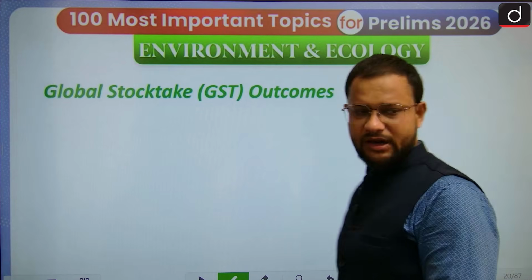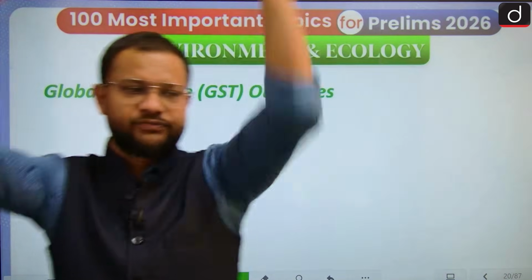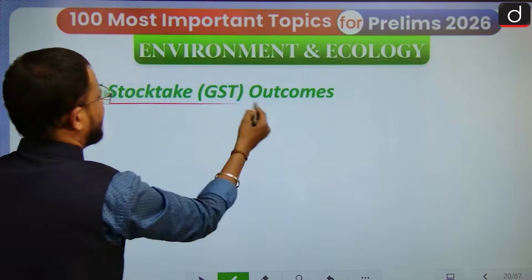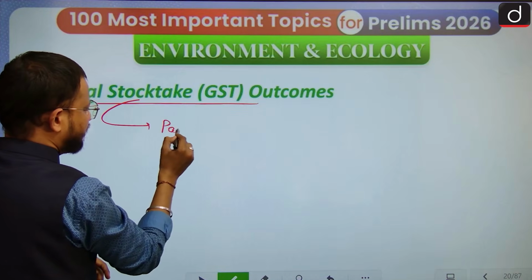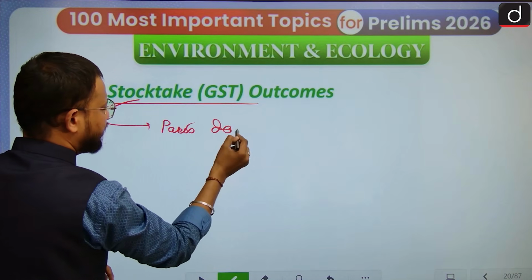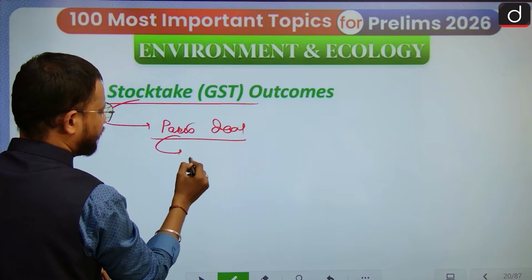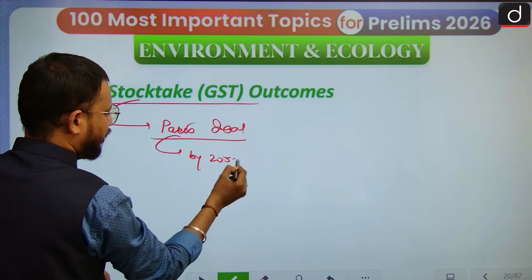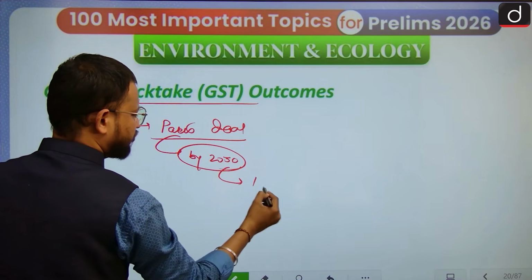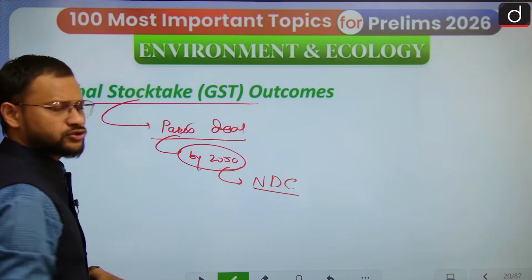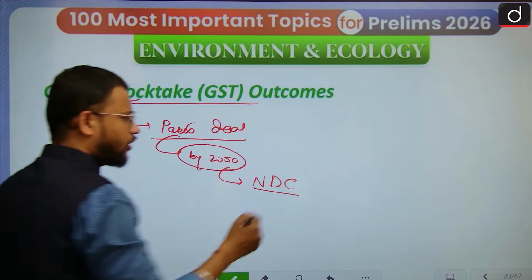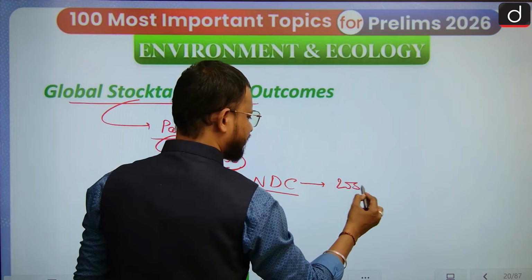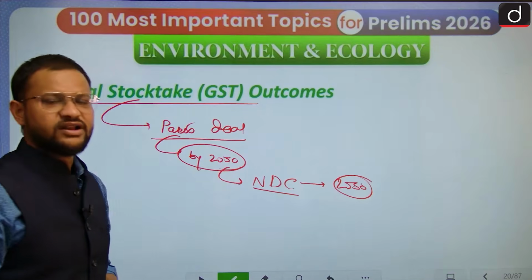Then the global stocktake mechanism. Now what does global stocktake mechanism mean? See, under the Paris deal, we have set ourselves an ambitious target to be achieved by 2030. Every country, under the principle of nationally determined contribution, makes voluntary contributions on its own. What they have decided by 2030, they would limit their emissions to.